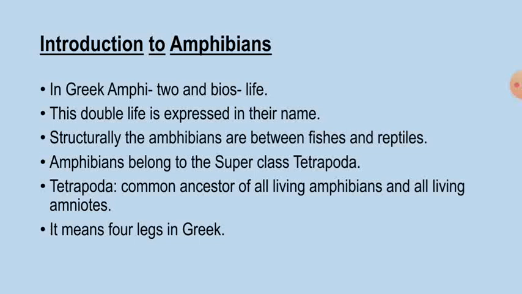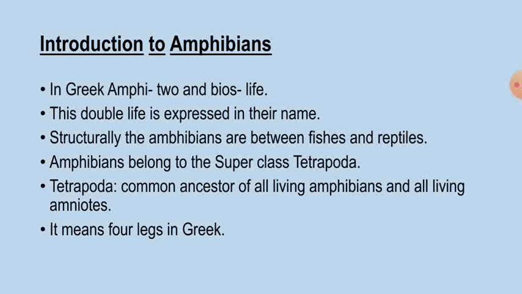So tetrapods respiration takes place by lungs. And these tetrapods, as I said, are the ancestor of all living amphibians as well as all living amniotes. So here amniotes includes reptiles, birds and mammals. So amphibians, reptiles, aves and mammals are the major groups of the tetrapoda. So they typically possess 2 pairs of 5-toed limbs in place of fins for locomotion.